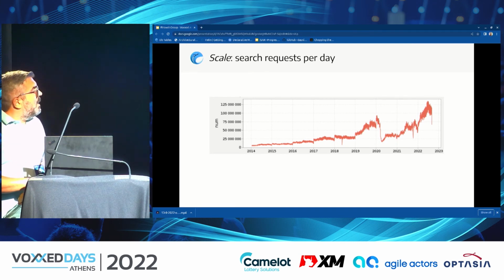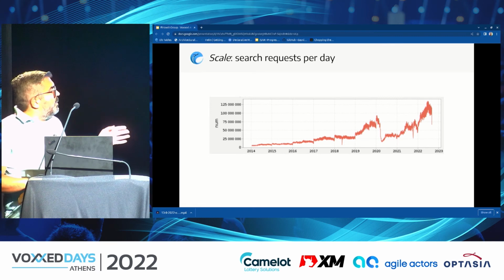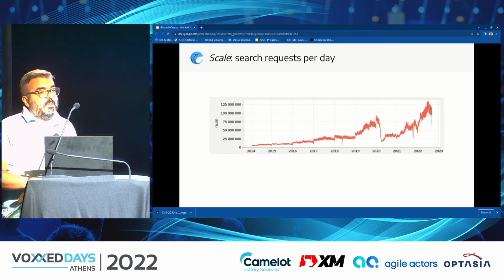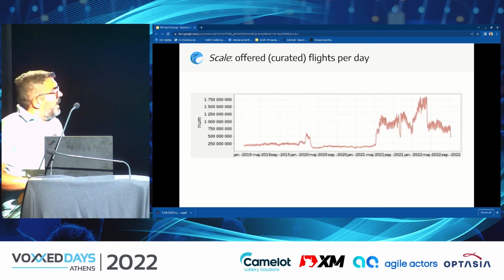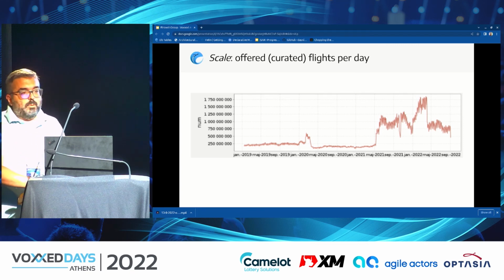And actually, this summer we peaked at around 125,000 unique search requests per day, which by extension means that we offered more than 1.7 billion unique flight results to our customers.